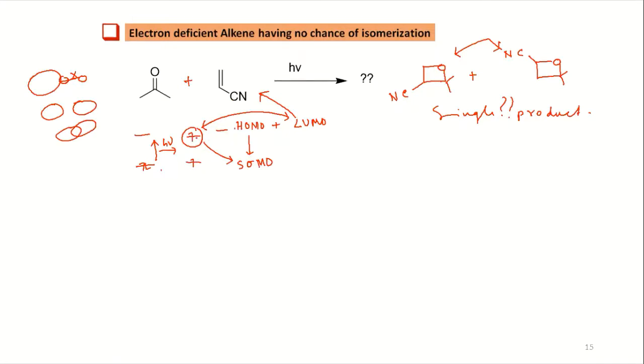Now what we have to do is look at their orbital presentation. Okay, how will we do that? You can think of the formation of the pi bond. So you have a 2p orbital, this is from oxygen.